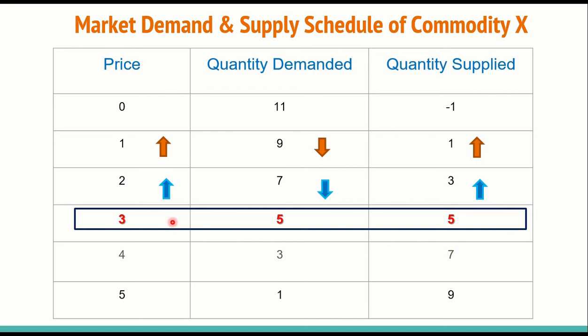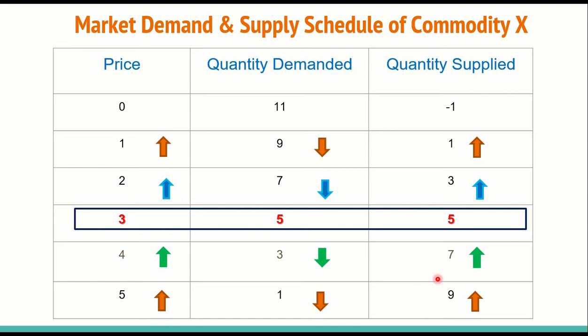If price increases from rupees 3 to 4, quantity demanded decreases from 5 units to 3 units and quantity supplied increases to 7 units from 5 units. Any further increase in price will decrease the quantity demanded and increase the quantity supplied.